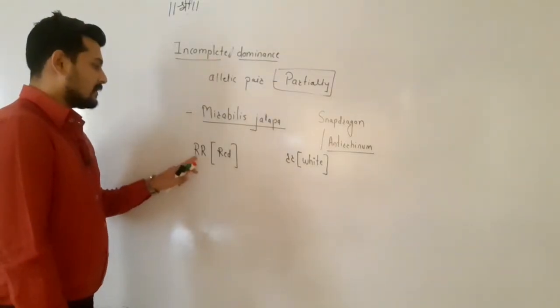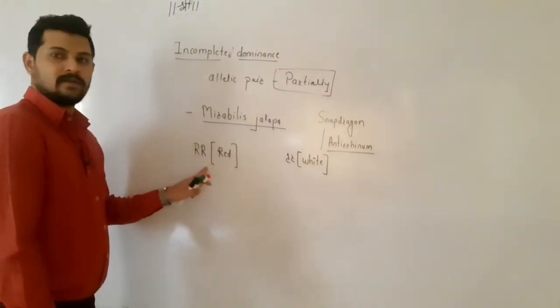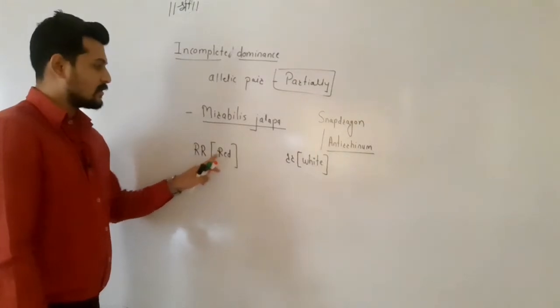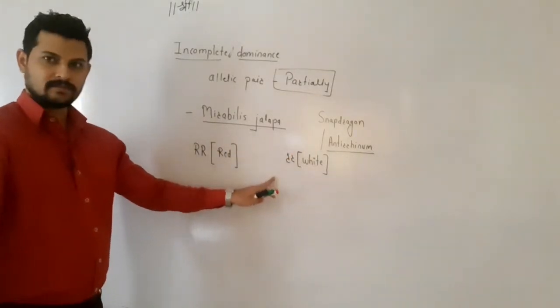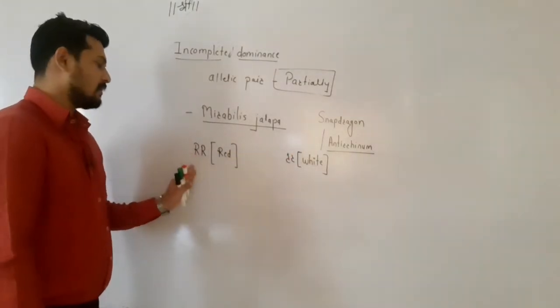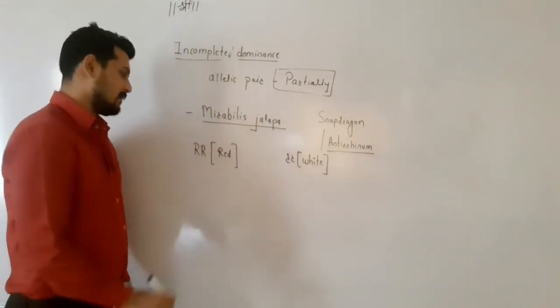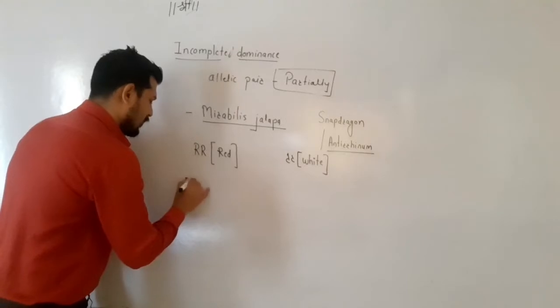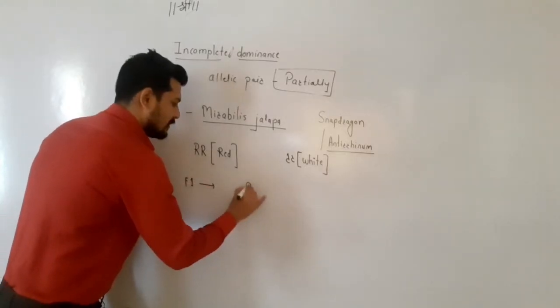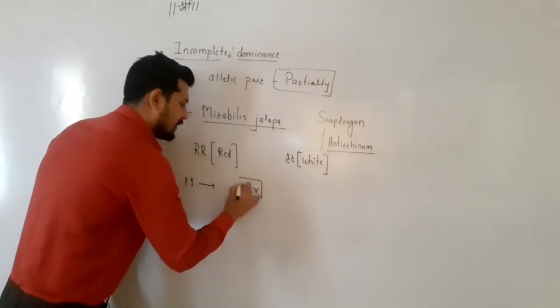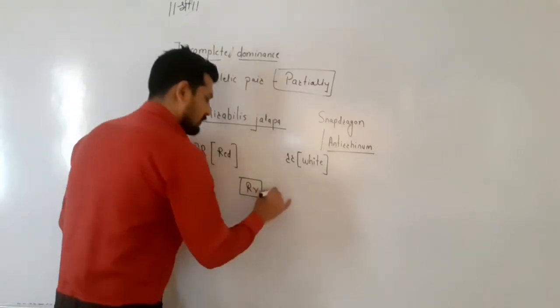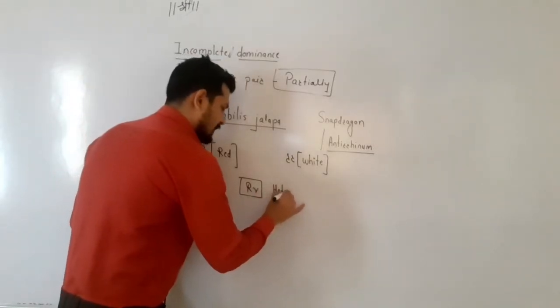So when this red colored flower is crossed with the white colored flower, meaning when a dominant pure line plant is crossed with a recessive pure line plant, the F1 generation obtained is the hybrid of the dominant and recessive. So the F1 generation is a heterozygous offspring.